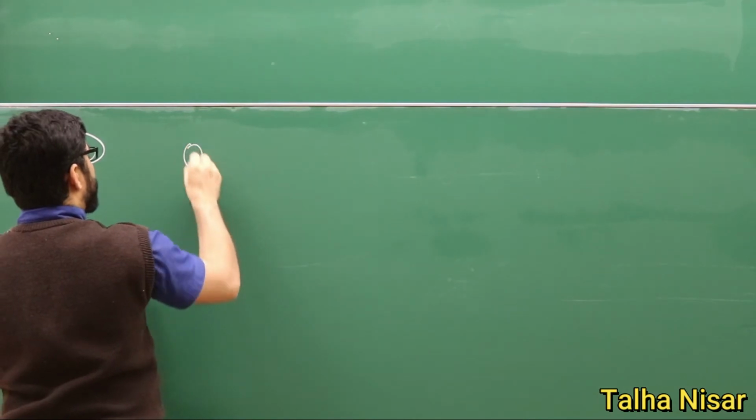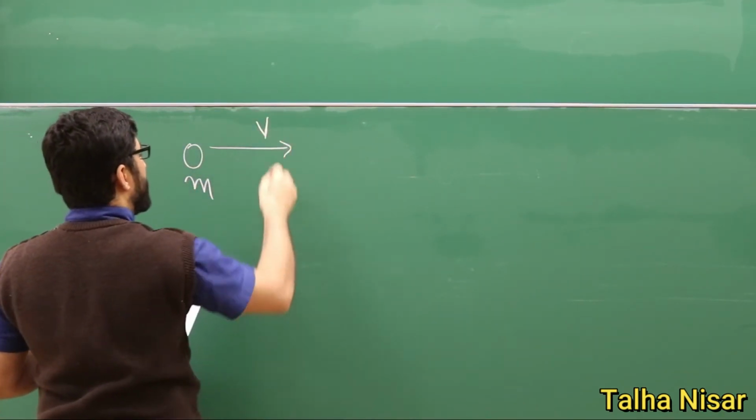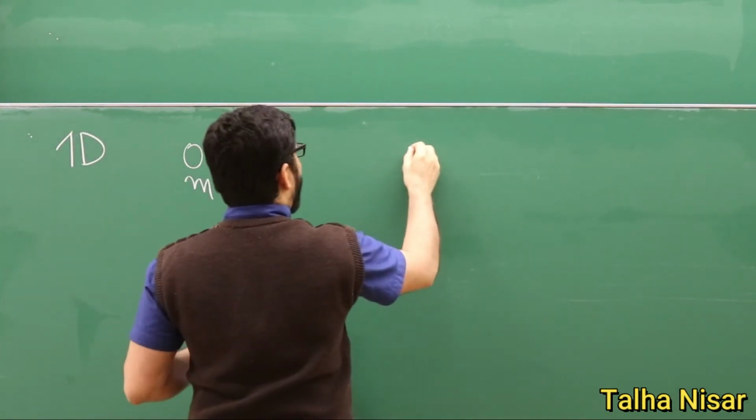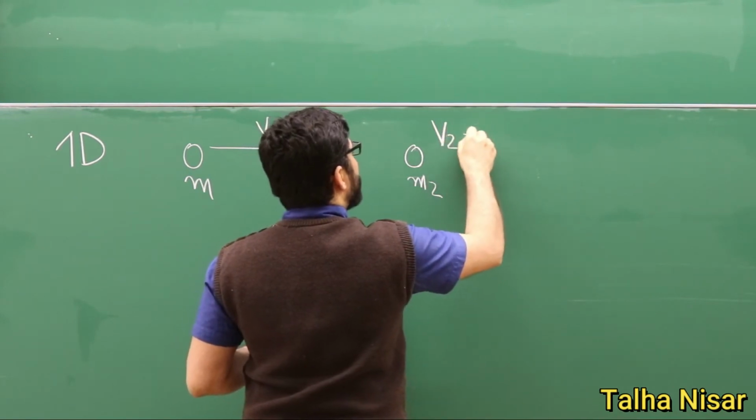So we have a mass m1 here, and it is moving with the velocity v1, and we have m2, and its velocity is 0.